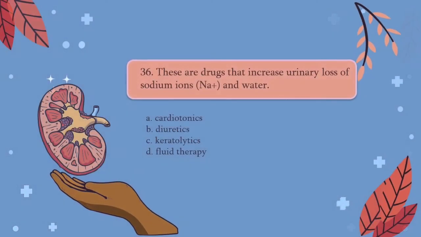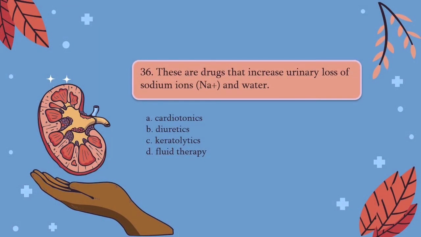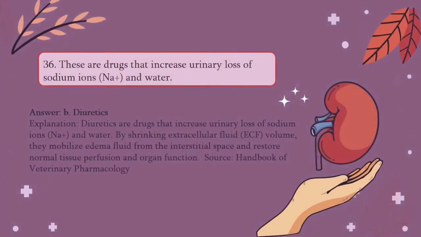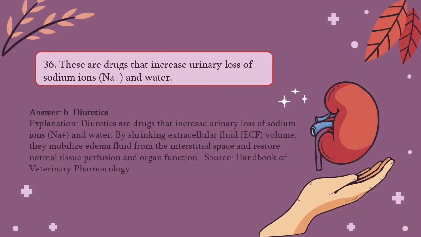Question number 36. These are drugs that increase urinary loss of sodium ions and water. A. Cardiotonics, B. Diuretics, C. Keratolytics, and D. Fluid therapy. The answer would be B. Diuretics are drugs that increase urinary loss of sodium ions and water. By shrinking extracellular fluid volume, they mobilize edema fluid from the interstitial space and restore normal tissue perfusion and organ function.